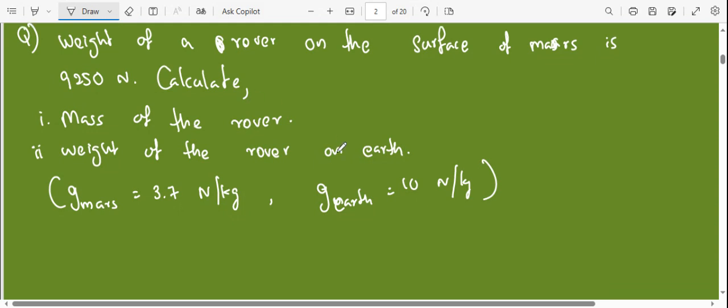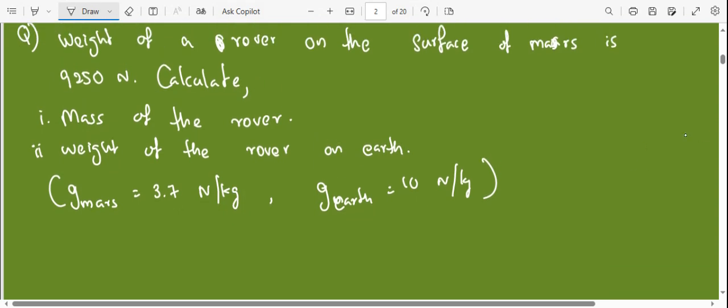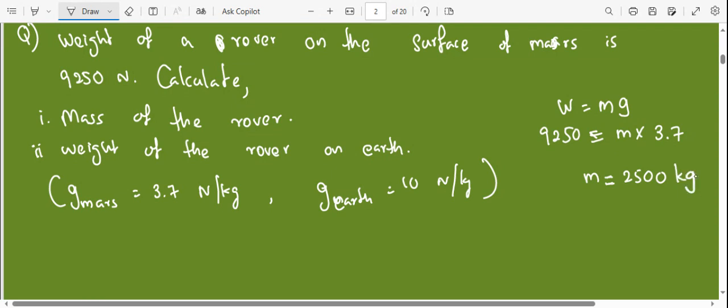The first one. So then you are given the weight on Mars. If you apply weight equals mg, so weight is now 9250 equals mass times g. Now this is on Mars. So therefore the g is 3.7. So then what will you get as the mass? Yeah, 2500 kilograms, right? So then if you apply the same equation on Earth, mass is 2500 times 10 is 25,000 newtons. Clear, right?